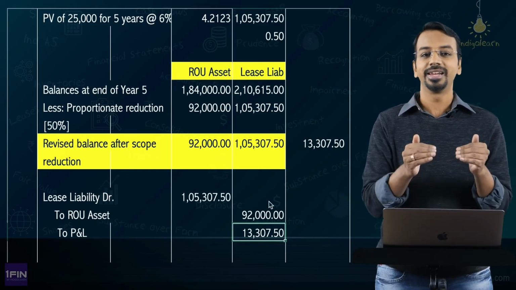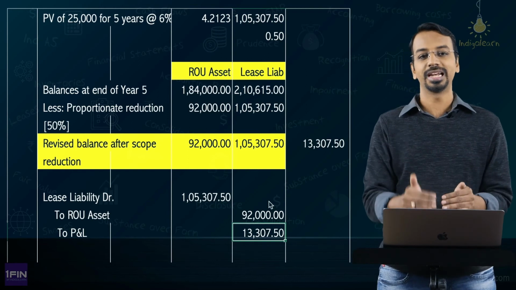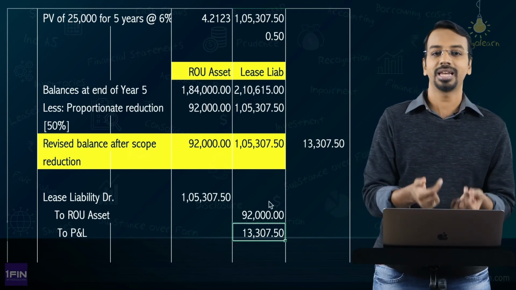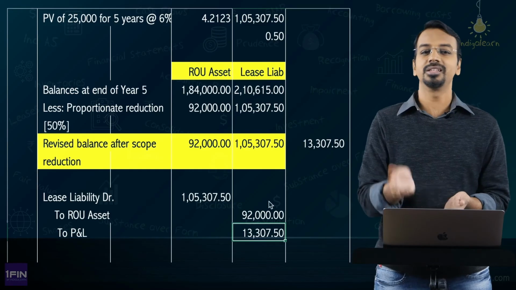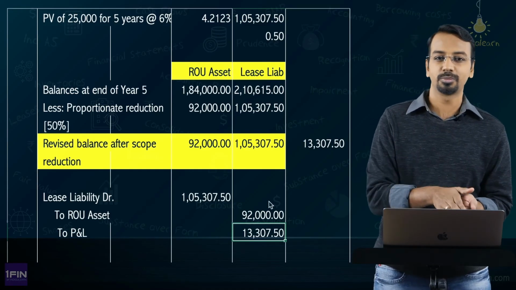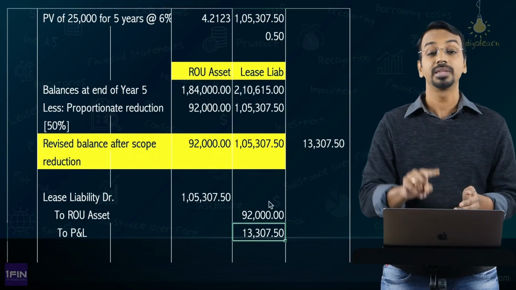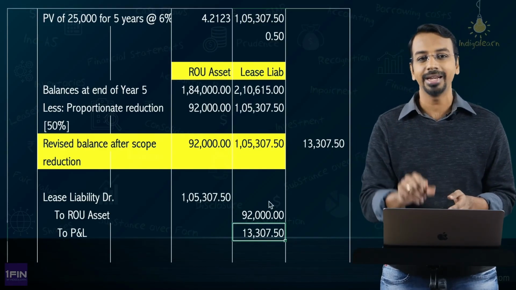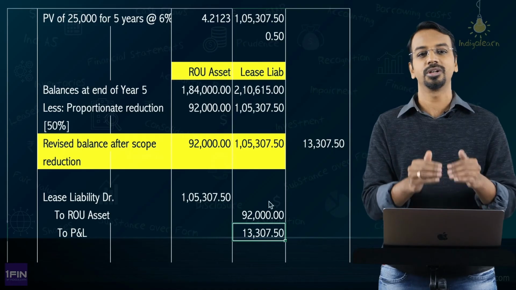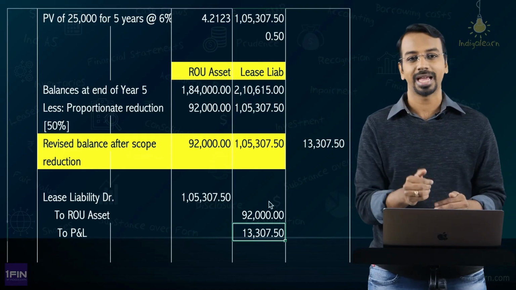We have just covered reduction in scope. Let us now move on and remeasure the liability. Why remeasure the liability? See, there is a lease modification. Okay, because of lease modification, the rentals have changed. So, we will have to remeasure the liability using revised discount rate and do the corresponding adjustments to the lease liability and right of use asset.